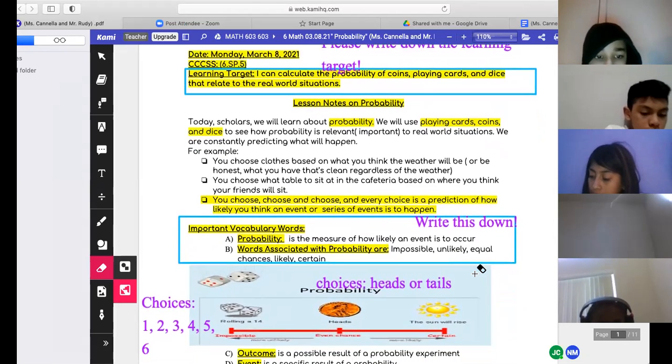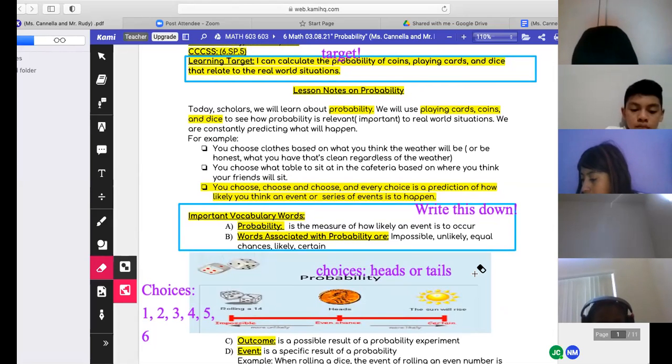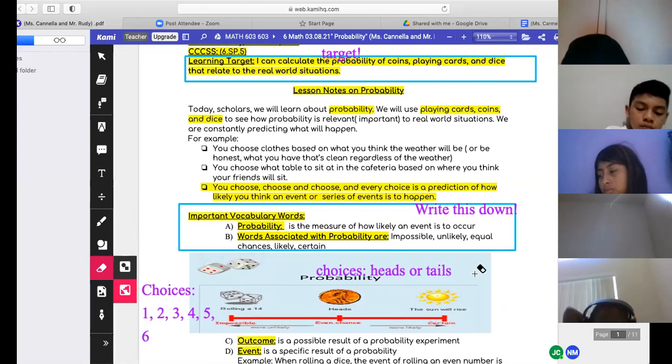Lesson notes on probability. Today, scholars, we will learn about probability. We will use playing cards, coins, and dice to see how probability is relevant. Sorry, tongue twister for me. Okay. Important to real-world situations. We are constantly predicting what will happen.